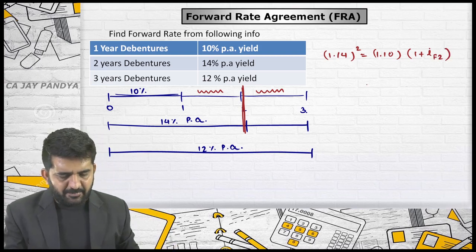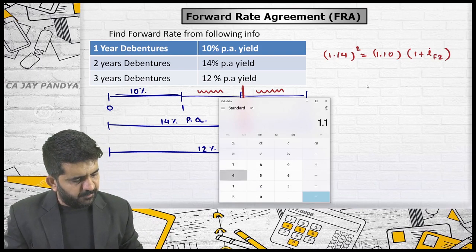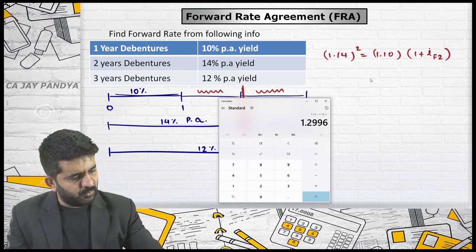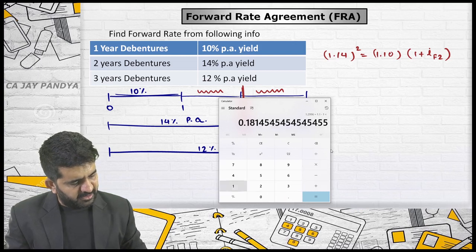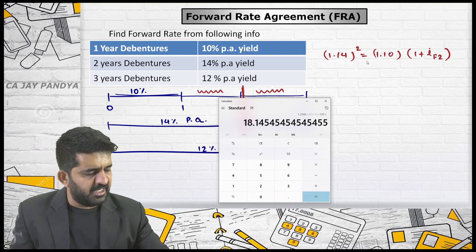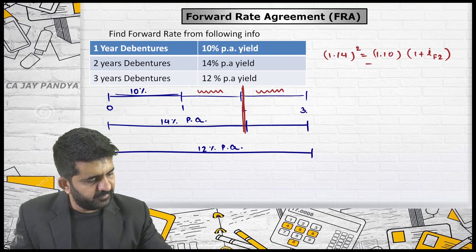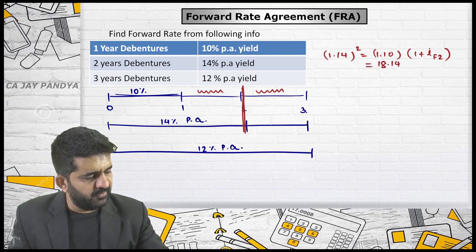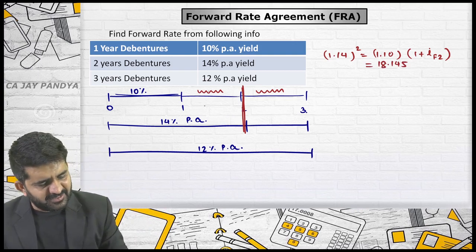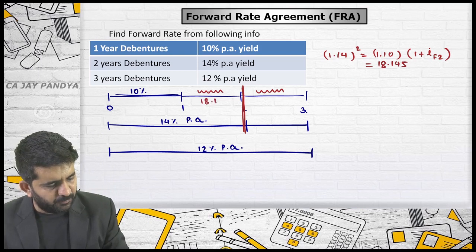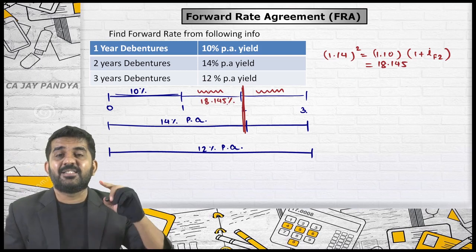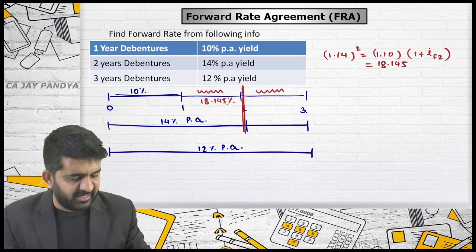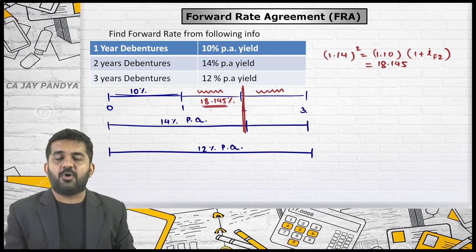This answer, I am directly doing it in the calculator: 1.14 squared, divided by 1.1, minus 1, multiplied by 100, is 18.145. So this rate is nothing but 18.145%. It is the second year forward rate.